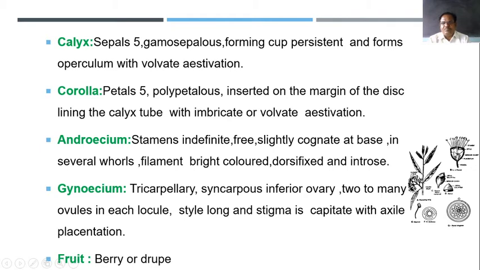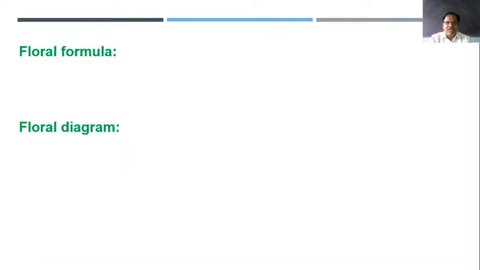Style is long and stigma is capitate and having axile placentation. That is tricarpellary, syncarpous, inferior ovary with axile placentation. And when we observe the fruit of this one, when we take the example of Psidium guajava, the fruit is of the berry type, otherwise they are drupe type. Berry in the sense that when we cut the fruit, then epicarp, mesocarp and endocarp are not distinct. We can only identify the epicarp, but mesocarp and endocarp are not distinct.